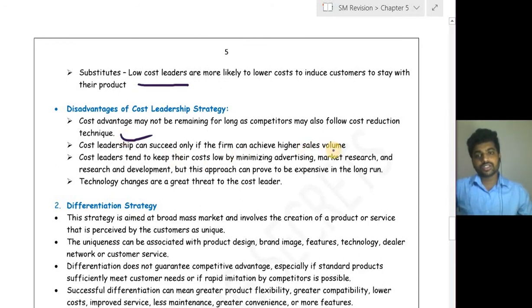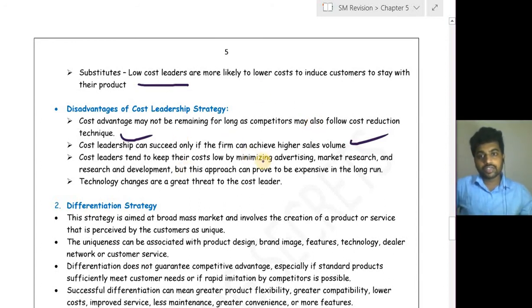Cost leaders can succeed only if the firm can achieve higher sales volume, because their profit margin will be less. If they sell more, they will earn more profit. If they sell less, then it will be difficult. And also, a cost leader can achieve cost leadership when the production is optimum, when the sales is optimum.